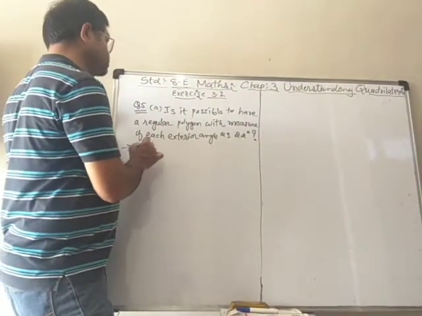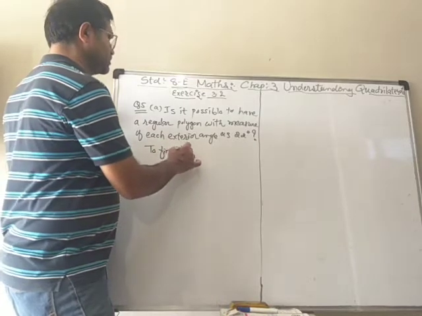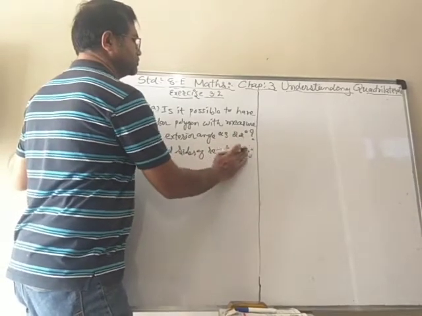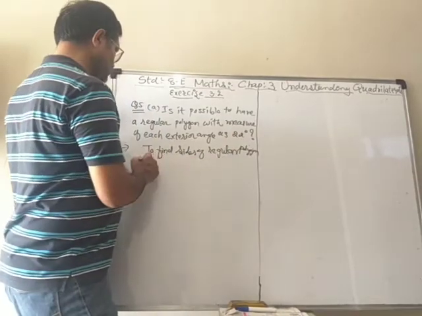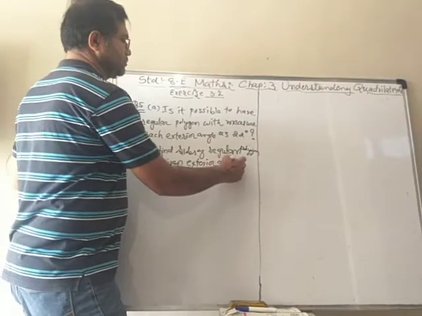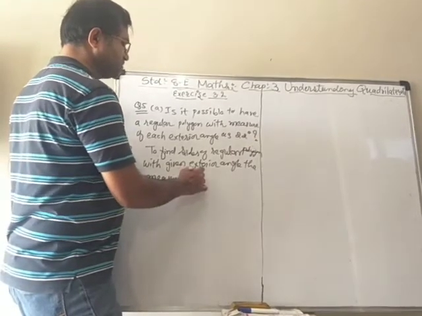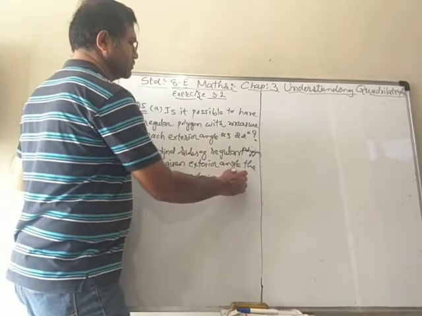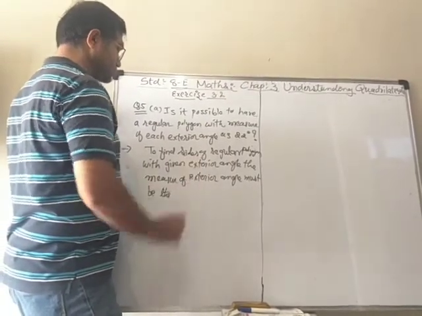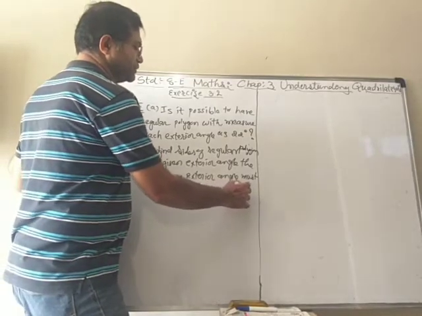So now, to find sides of a regular polygon with a given exterior angle, the measure of the exterior angle must be a factor or divisor of 360 degree.